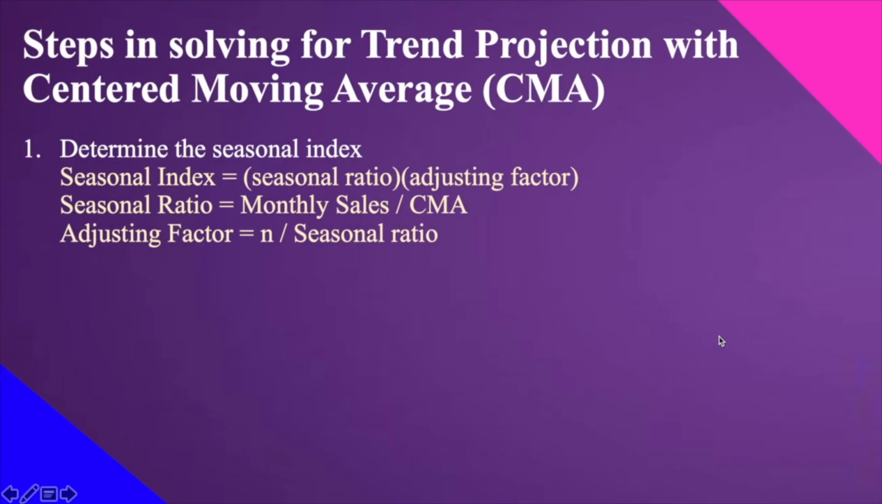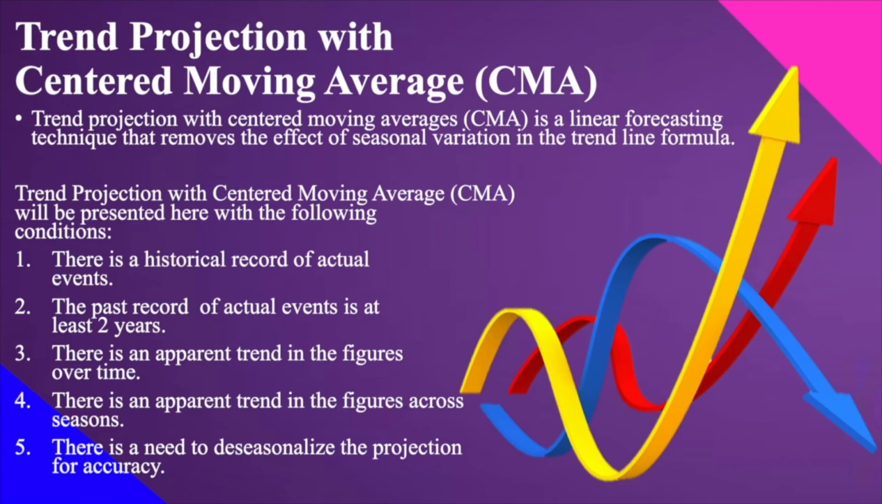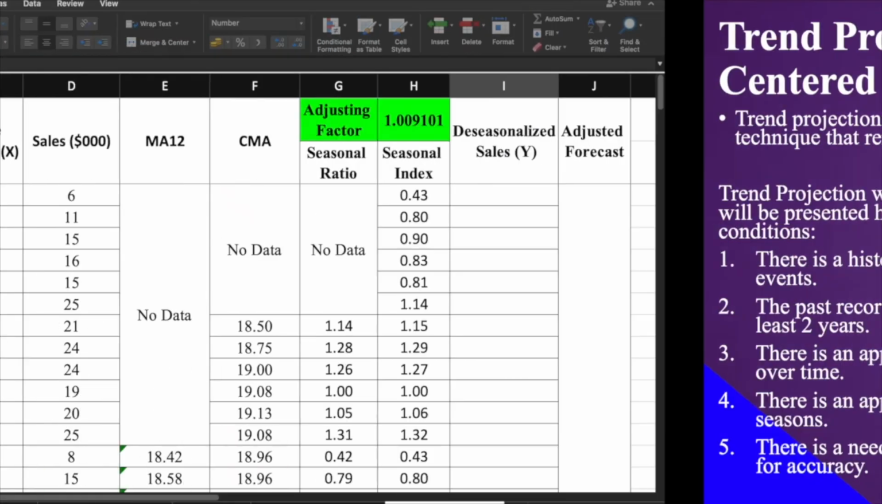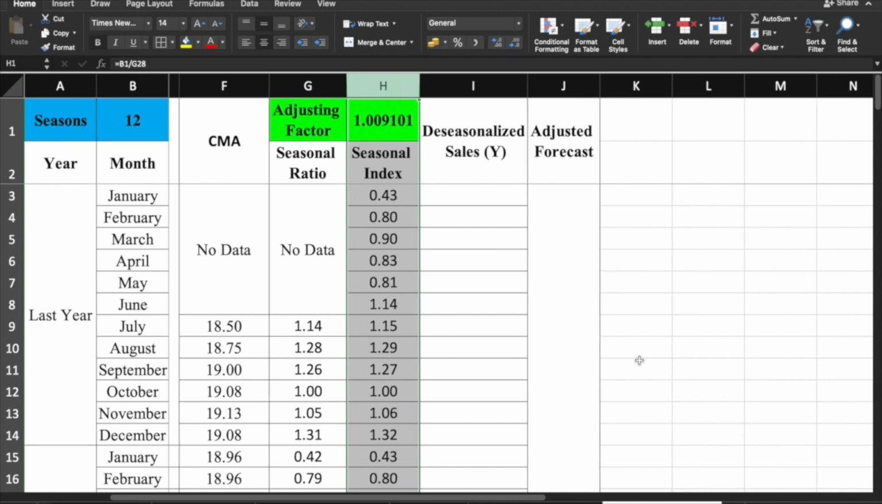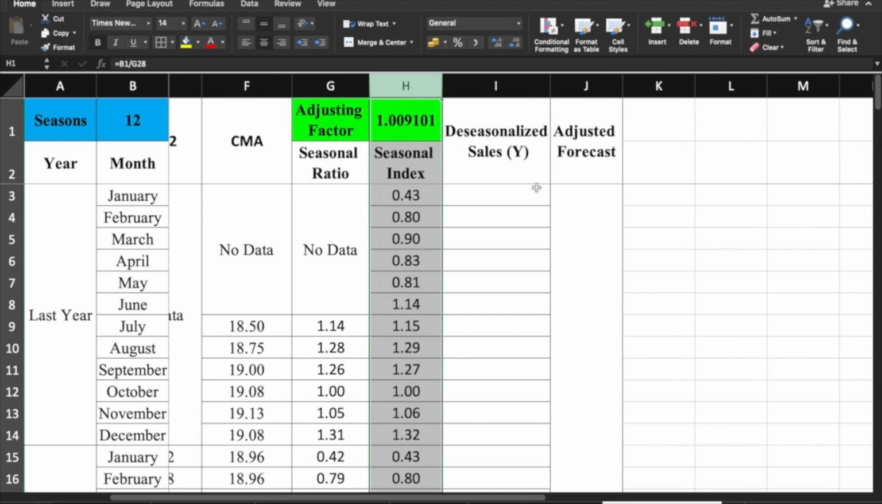Sabi natin doon, trend projection with centered moving average is a linear forecasting technique that removes the effect of seasonal variation in the trend line formula. So, paano natin mare-remove yung effect ng seasonal variation if in the first place, we don't know the seasonal index? Right? Kaya natin unang kinumpute yung seasonal index. And since we have now computed the seasonal index, we can actually proceed with deseasonalizing our data.